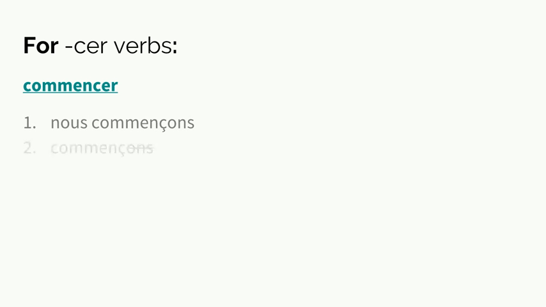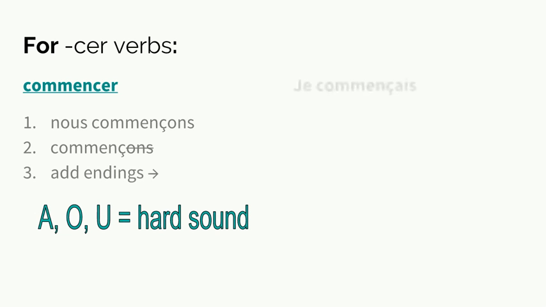CER verbs have the same issue, right? So for example, commencer, this C at the end, we want it to be a soft sound. So our nous form is nous commençons. When we take off the ONS, we only need to add the cedilla for pronunciation. So when we add our endings, again remembering that the A, O, and U make it a hard sound, je commençais, we need to add the cedilla, je commençais.